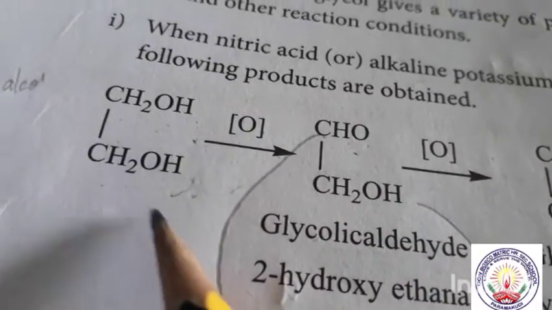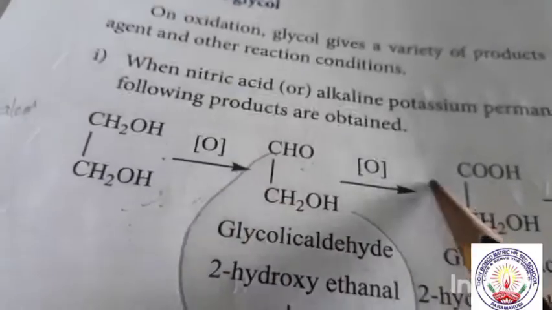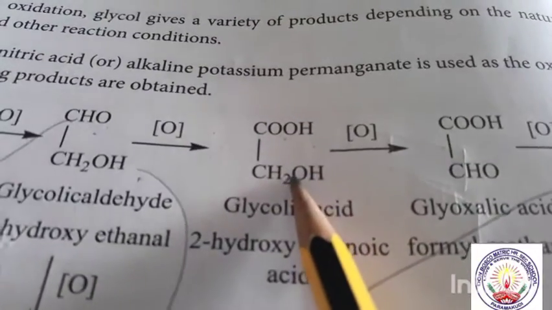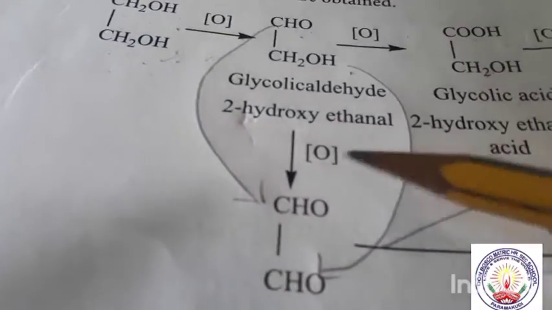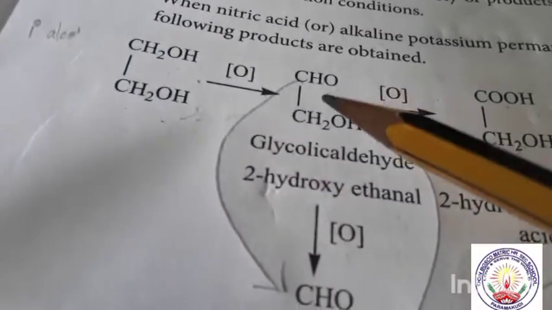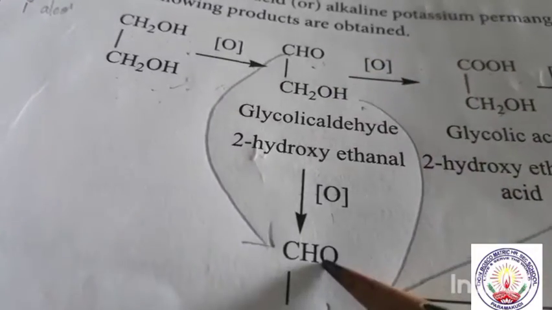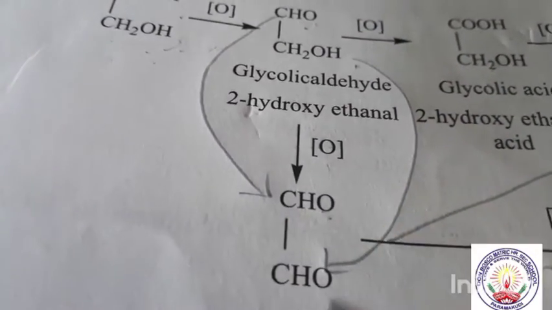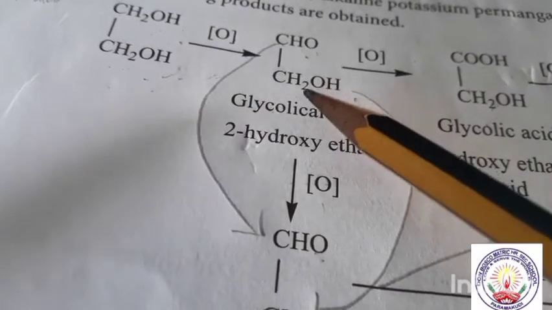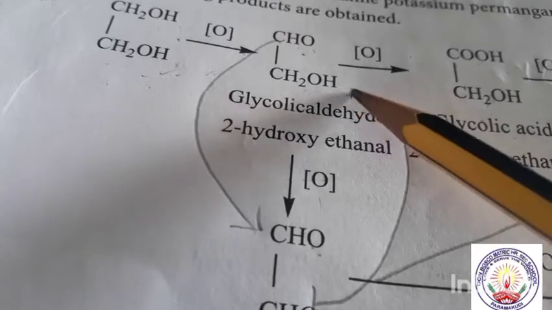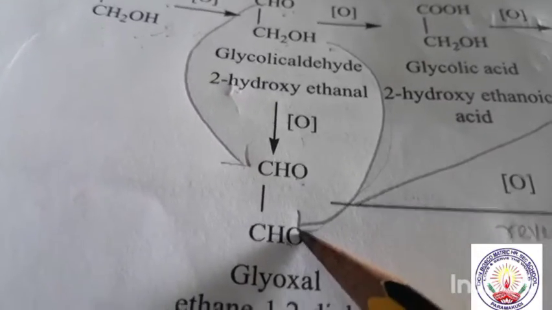Now come to the second one. During this reaction we keep this as it is, and from here onwards we proceed: this CH2OH becomes an aldehyde and that becomes a carboxylic acid. And in these steps, this CHO we bring down, and here one CH2OH is there, no? So this primary alcohol converts to an aldehyde.